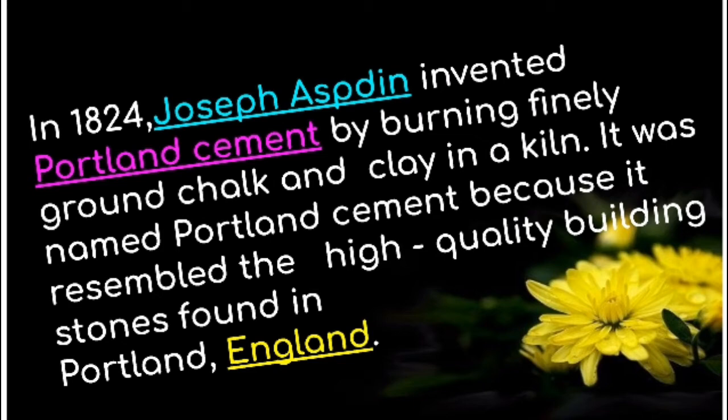It was named Portland cement because it resembled the high quality building stones found in Portland, England.